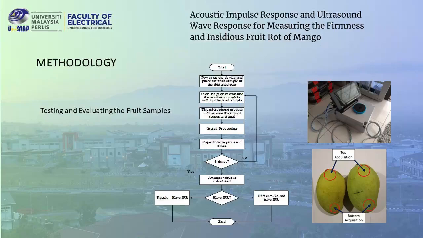Okay, how do I test the sample? I put the top segment of the fruit to the microphone sensor and press the start button to start the hammering process. And I will take the top segment reading 3 times and the bottom segment reading 3 times. We will get the average, and the difference between the averages will determine whether the fruit contains IFR disease or not. Okay, that is the flow of the device during the testing session.